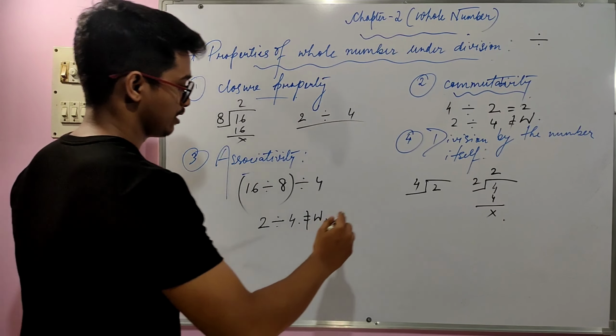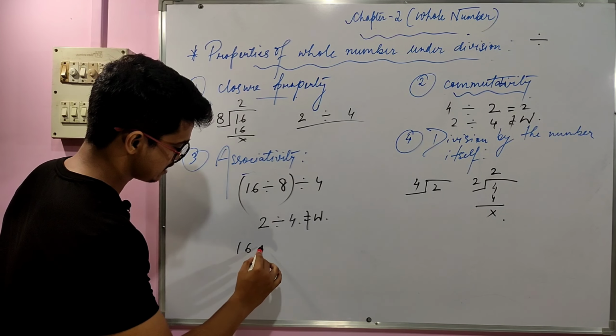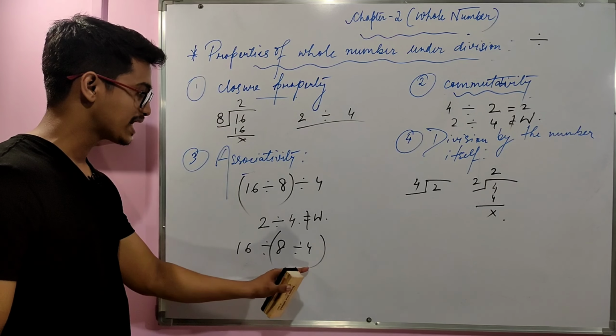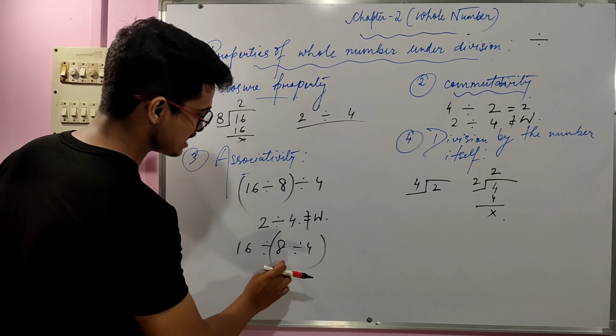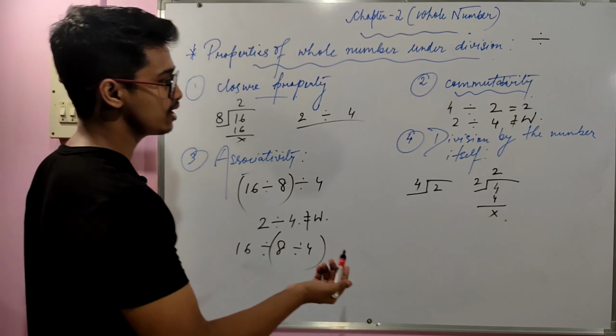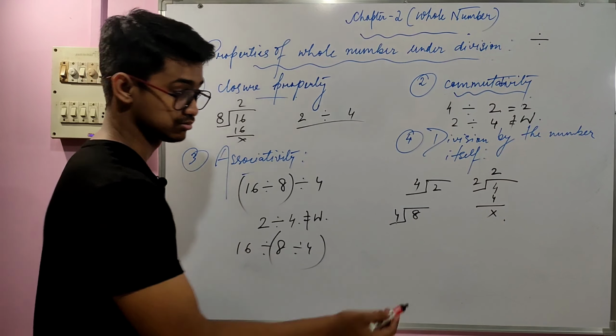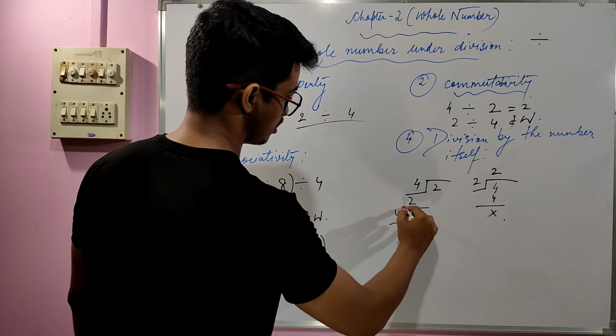So in this case we cannot say that this is a whole number. Now the other way, 16 divided by 8 divided by 4. Here the bracket is shifted over, and then 8 divided by 4 means what? The answer is 2, right?